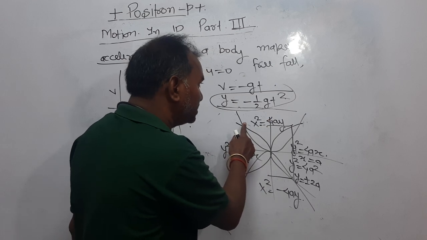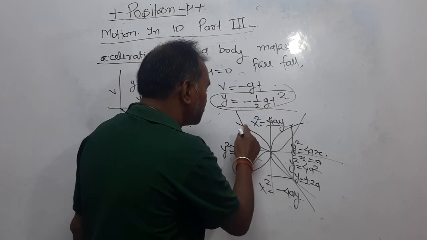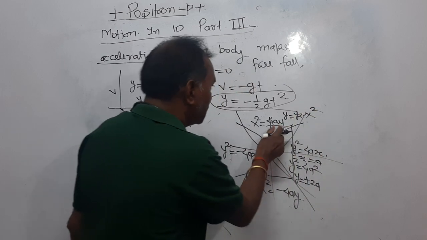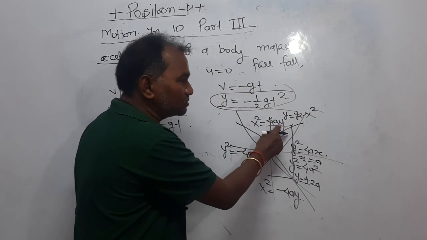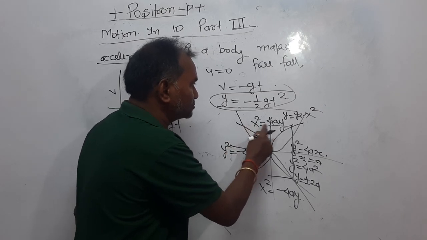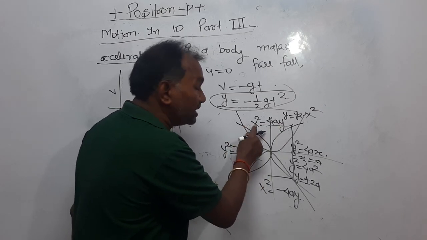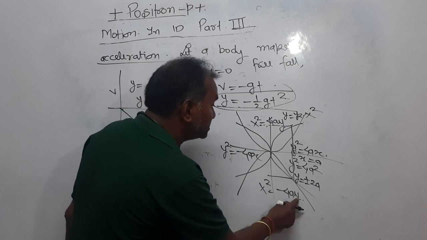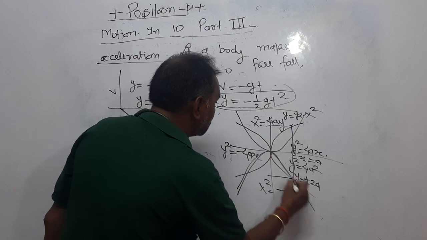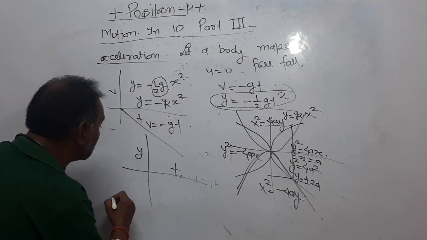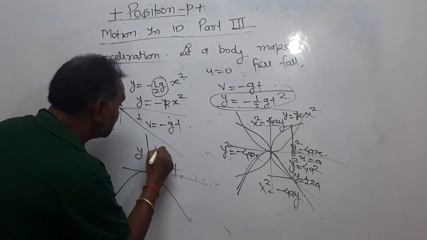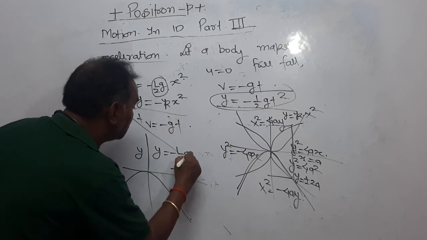If you bring 4a here, it is y is equal to 1 upon 4a into x square, or y is equal to k into x square, and here it is y is equal to minus kx square. So this graph is similar to this, y is equal to minus kx square. So our graph between y and t representing y is equal to minus half gt square will be like this.